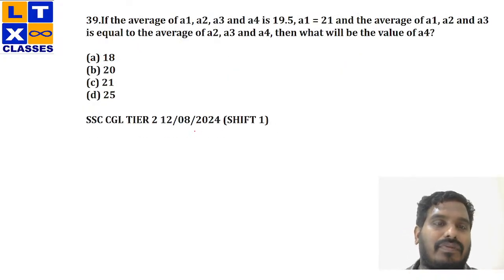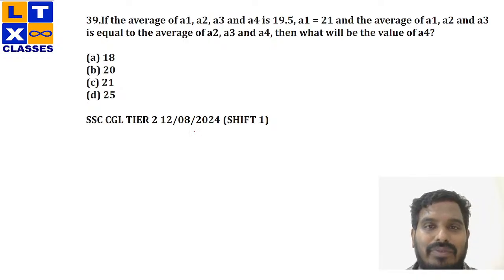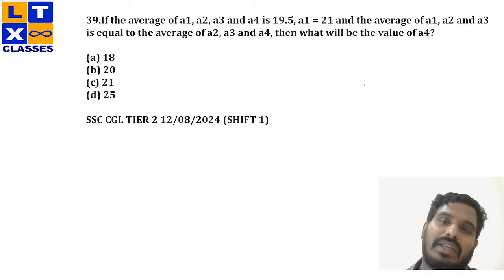If the average of A1, A2, A3 and A4 is 19.5 and A1 equals 21, and the average of A1 plus A2 plus A3 is equal to the average of A2 plus A3 plus A4, then find the value of A4.